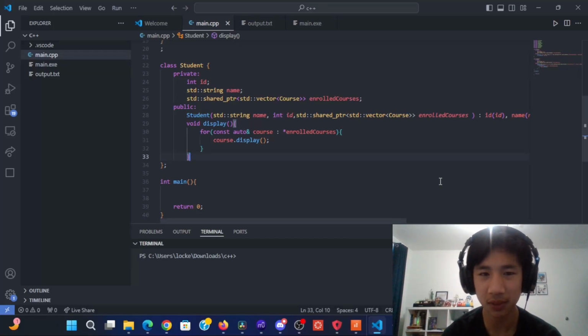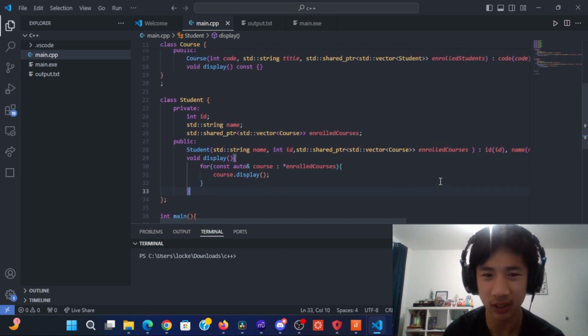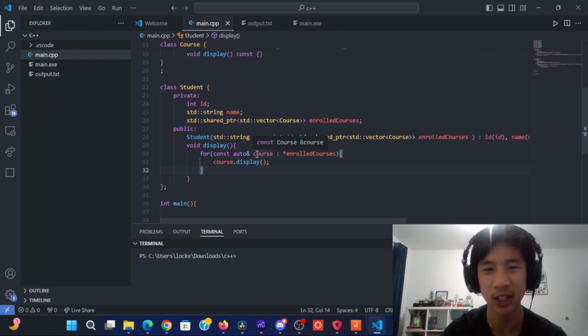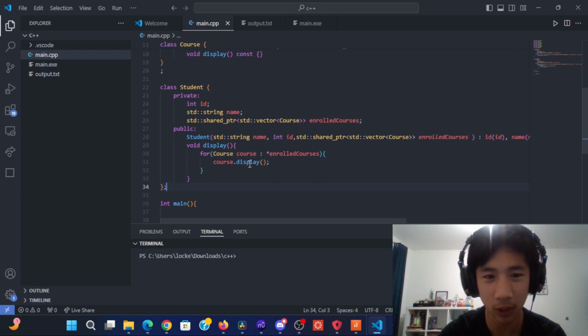If you're new here, I'm trying to learn C++ completely from ChatGPT. Right now, I'm working on practicing my smart pointers, and I am having some problems so far. All my code is actually working, but I was having some issues with getting the syntax correct. I'm pretty confused about when to use auto and that kind of special syntax, because something I would do is write something like course, type course, and then it just wouldn't work, or it would throw me an error, I believe.